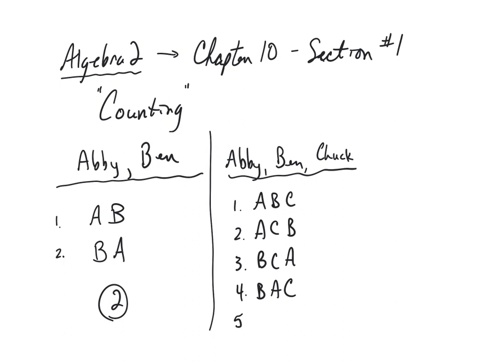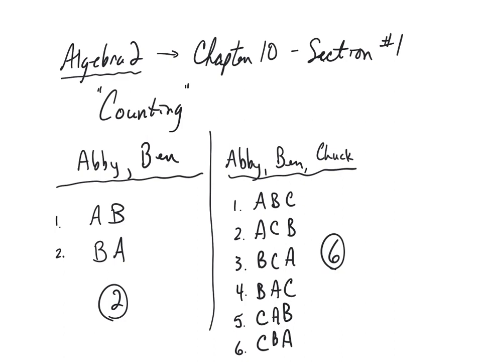But who else could be in that first position? Exactly. Chuck could also be in the first position. And if Chuck is in the first position, Abby could be second and Ben third, or Ben in the second position and Abby third. So there would be a total of 6 ways in which we could align or stand in a line for those 3 folks.